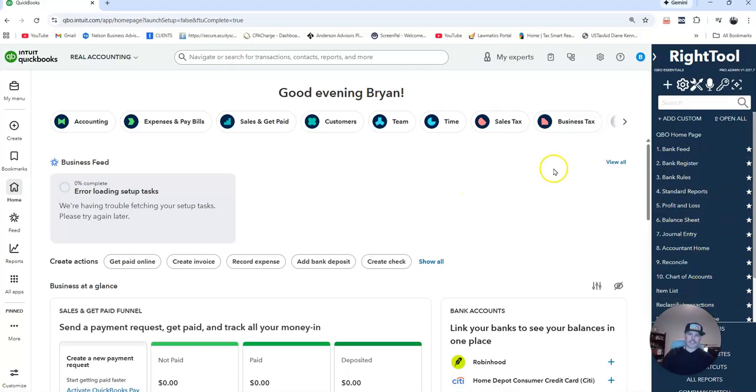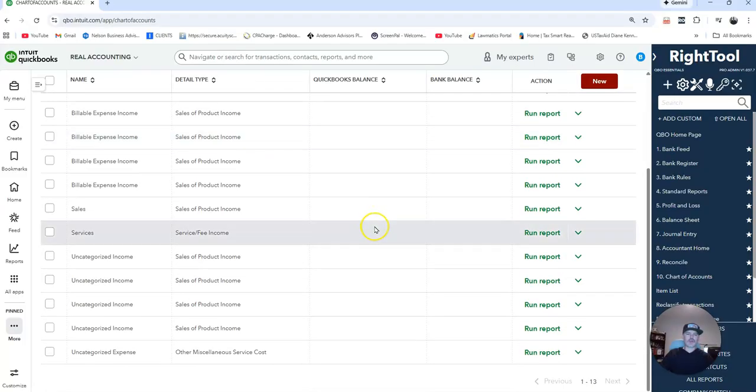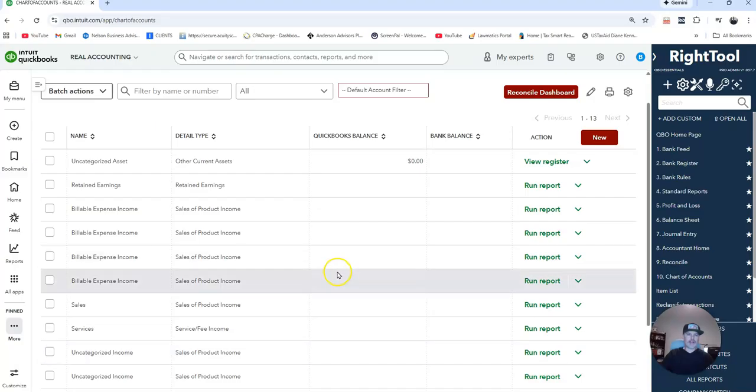So one of the first things that you're going to do is go in and look at your chart of accounts, and you're going to start to see that based on the questions that we answer, they can start to fill in some of your chart of accounts, or we actually need to go in and add our own chart of accounts. So what we have for our clients is a set list of 50 plus tax deductions. I just did a presentation on this. We go in and set up our income, our expenses, our cost of goods sold, and then looking at our assets, liabilities, and equities, all those are going to use different